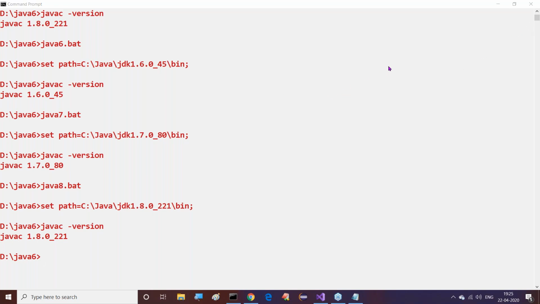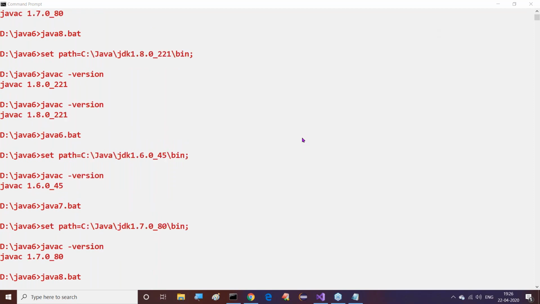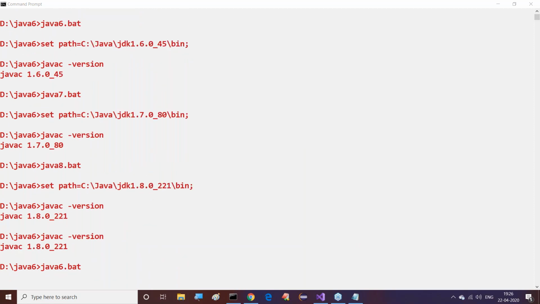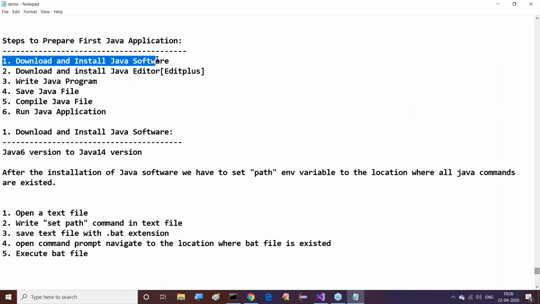Right, sir. This type of setup I definitely require in the future. Just observe this clearly now. That's why here we are giving clarity on these particular points. Okay, guys. Now finally, here is what we completed up to now in these overall steps to prepare the first Java application.